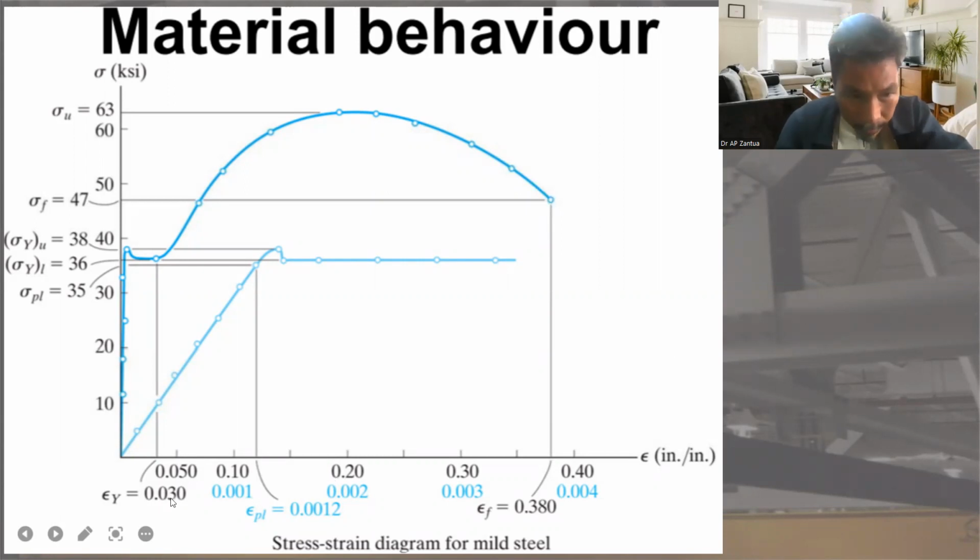And then we have what? Yield strain. 0.3 is the yield strain. So this is 0.5, so 0.3 is less than that. So this is what? Proportional limit, which is 0.0012. Proportional limit. And so on. So this is rupture or fracture. Rupture or fracture. This one. So take note, actually this is in terms of KSI.